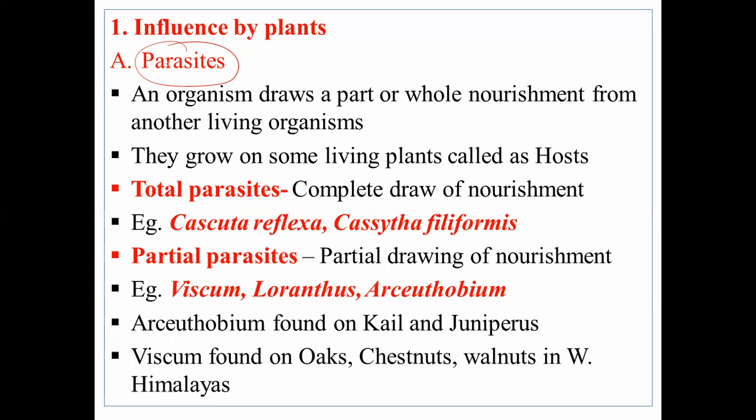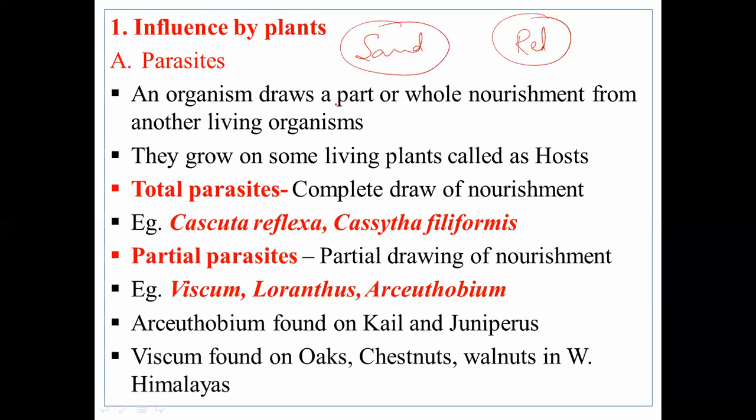So an organism draws a part or whole of its nourishment from another living organism, which here is the host. For example, if sandal takes nourishment from red gram, then red gram is the host and sandal is the parasite.